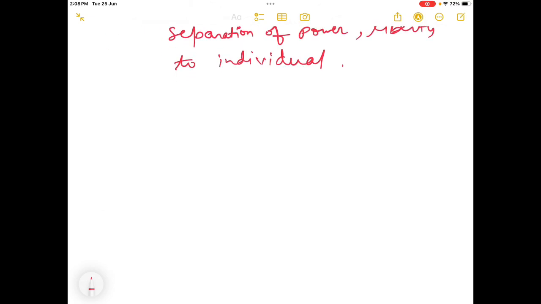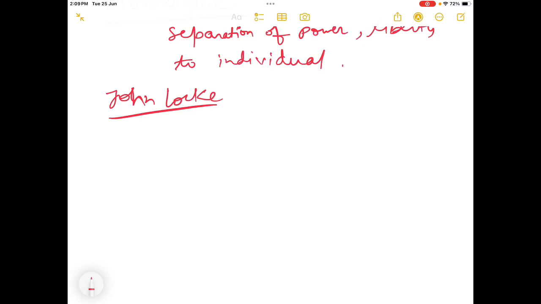Now, one more philosopher is there, that is John Locke. He is also a very important, very great philosopher. John Locke has talked about the idea of fundamental rights. Fundamental rights are a very important theme of our constitution.